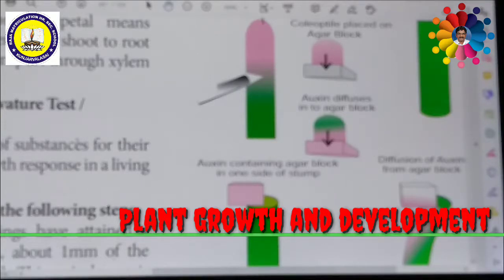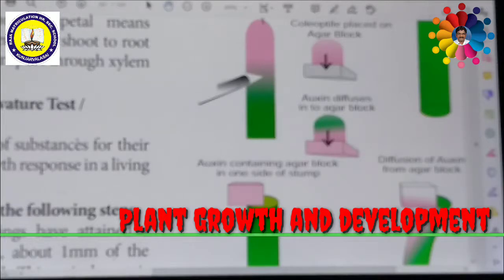This apical part is the source of natural auxin. Usually, auxin is present at the tip, either shoot tips or root tips. That is why we remove the tips. Now the tip is placed on an agar block. Agar is a natural material which is able to absorb nutrient material. Now the tip of the coleoptile, which has auxin, the auxin moves into this agar block.